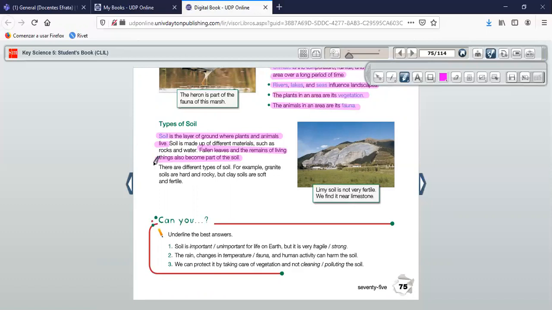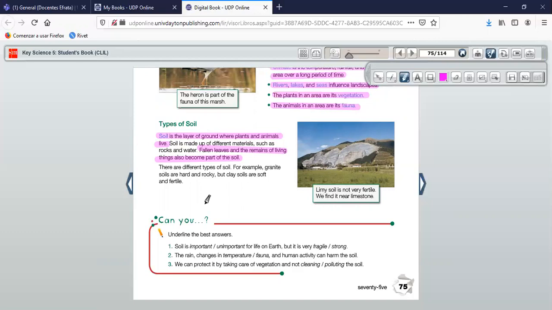Then we have, there are different types of soil. For example, we have granite soils are hard and rocky, but clay soils are soft and fertile. We have the limey soil is not very fertile. We find it near the limestones. Okay, now let's go to the part of can you.